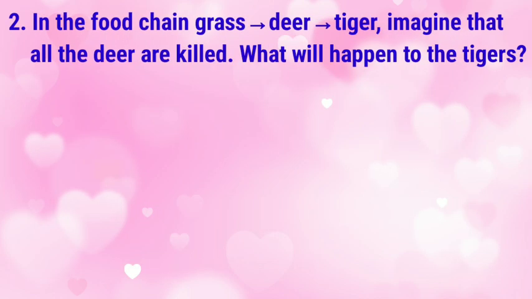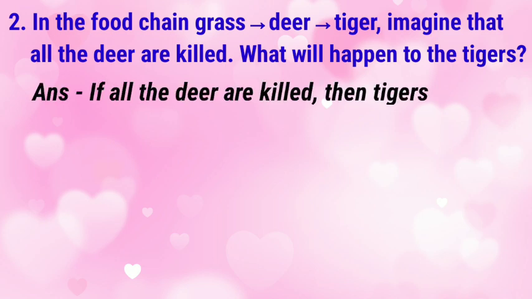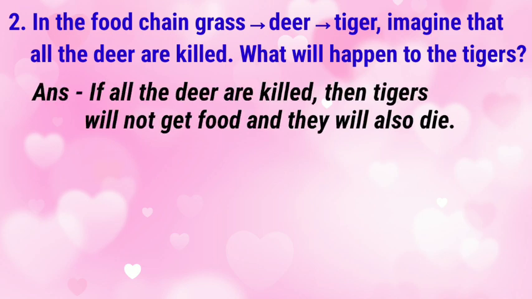2. In the food chain, grass, deer, tiger, imagine that all the deer are killed. What will happen to the tigers? Answer. If all the deer are killed, then tigers will not get food and they will also die.